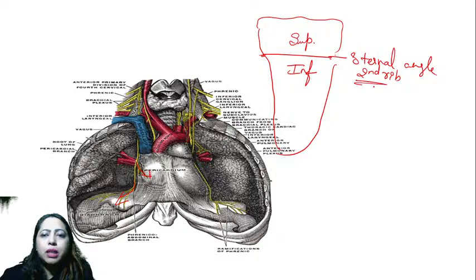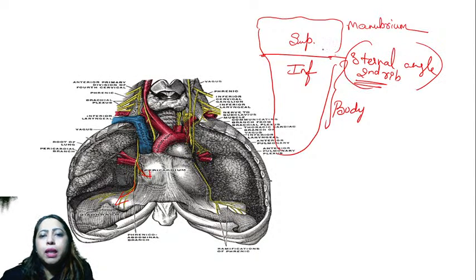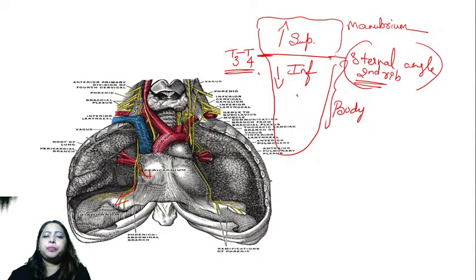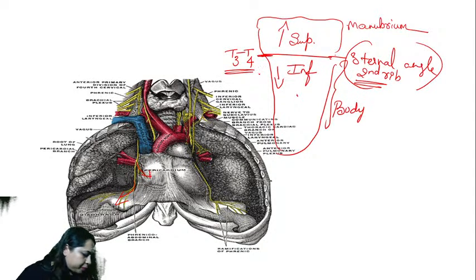You have this manubrium part, and then you have the body of the sternum. This is the sternal angle. Above this is superior. Below this is inferior. This is roughly at the level of T3, T4.